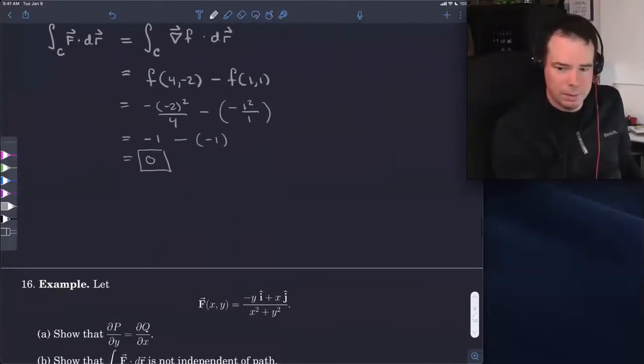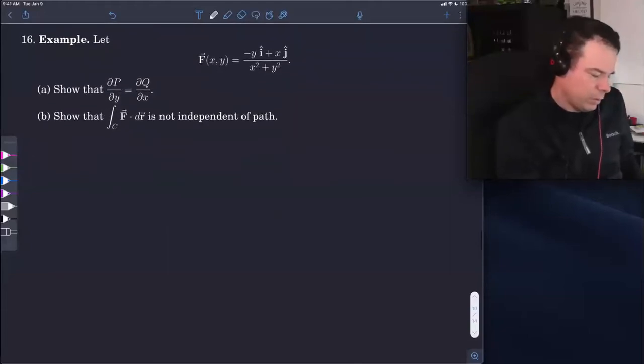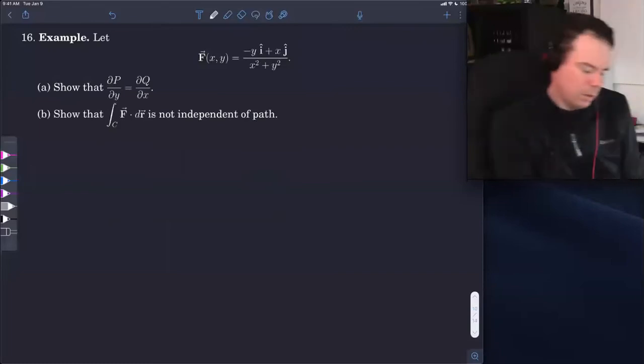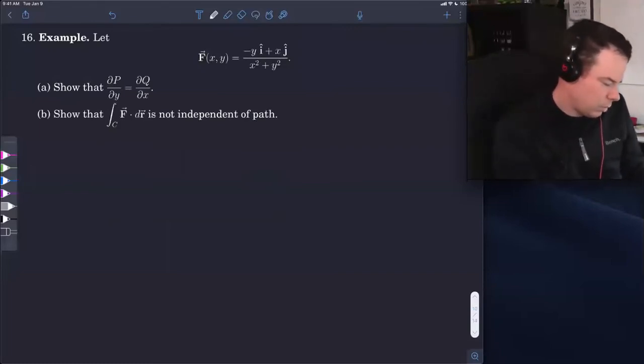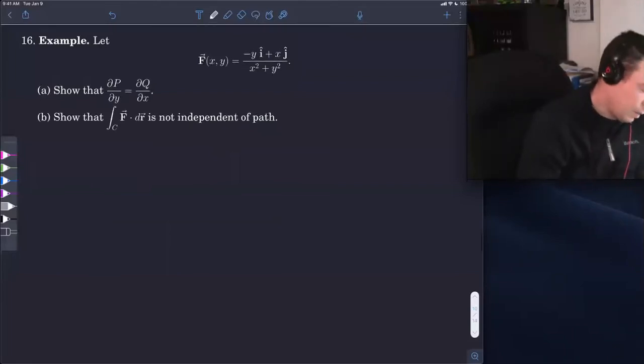So we're going to end this section on this last example. Then I'm going to make a mention about what 16.4 is about, just so you have context. We'll do it on Wednesday, but I want you to have context about what 16.4 is about, just so you know what the next steps are.